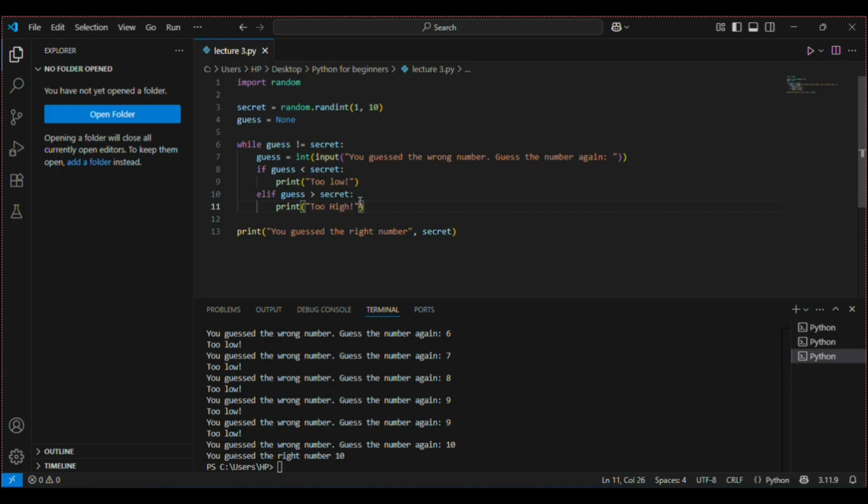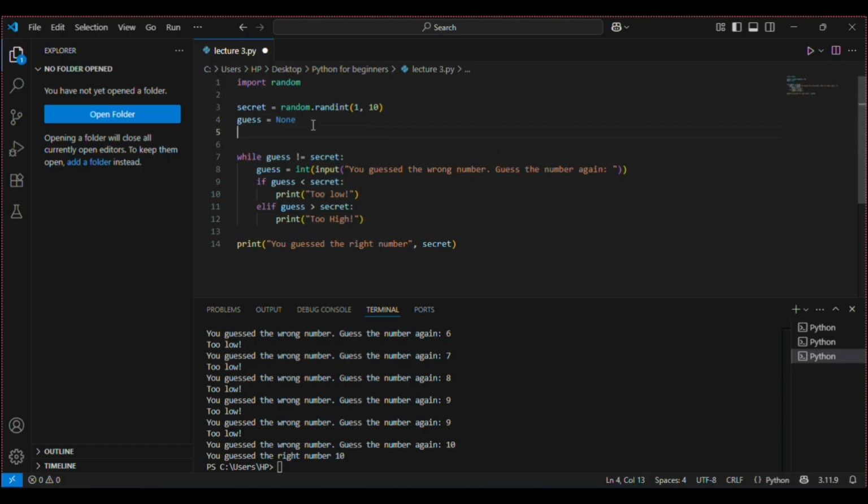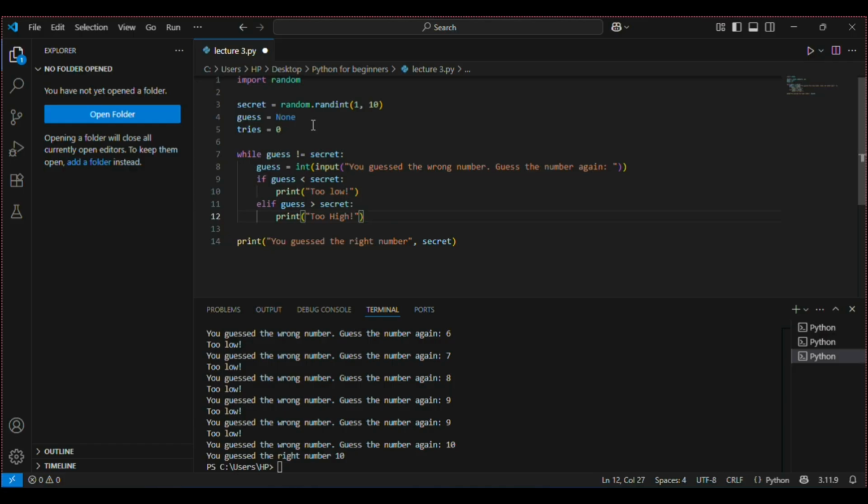And then I thought it would be good to have a feedback. Now we can also include a ton of more stuff like how many tries a user had before guessing the right number. For example, you can say tries is equal to zero. We have zero tries, and when this code runs, we can say tries is equal to tries plus one.